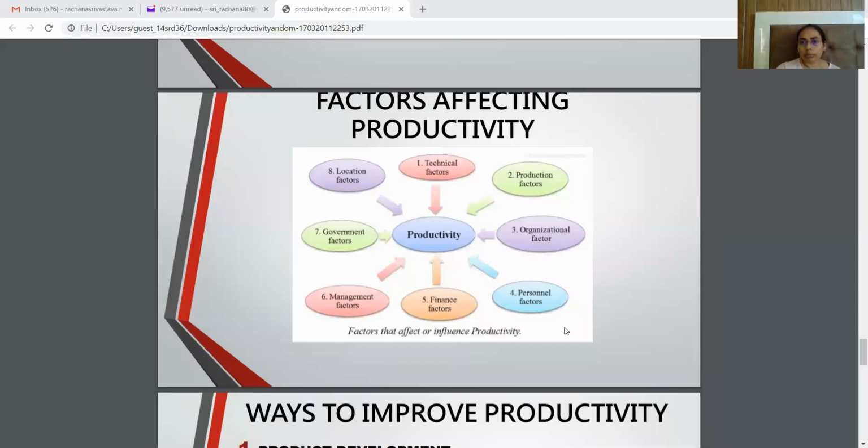Sorry for the interruption. We were talking about the government factors which can affect the productivity. There are various government factors which can affect the productivity of an organization. Now lastly, the factor is the location factor. That means the place where.